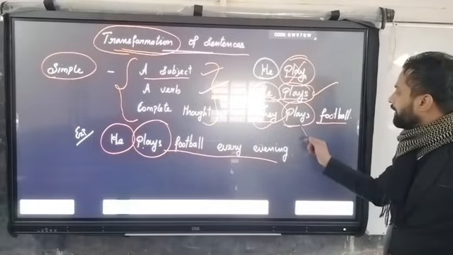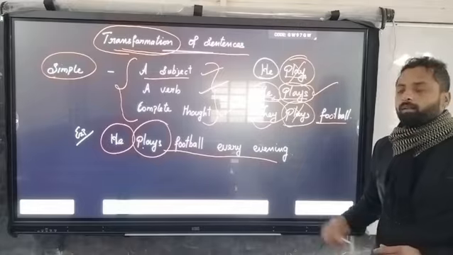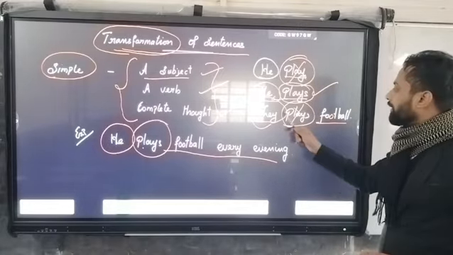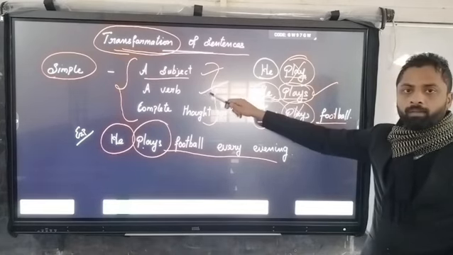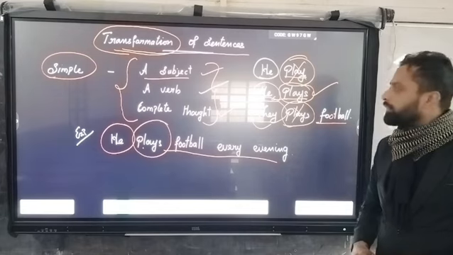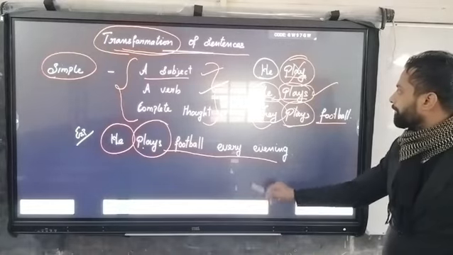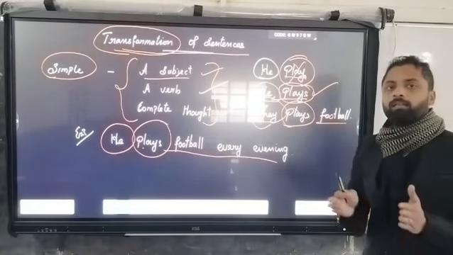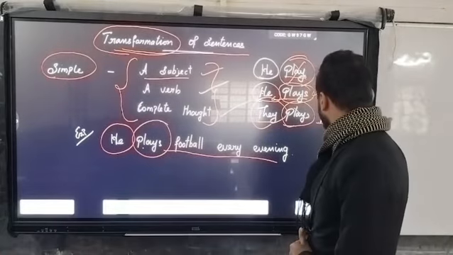Here the verb does not adjust with the subject. So three things are necessary: a subject, a verb, and a complete thought. He plays is correct, and he play is wrong. Subject, verb, and a complete thought make a simple sentence.